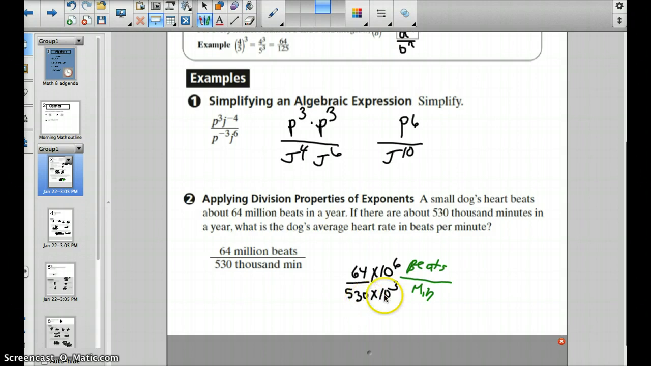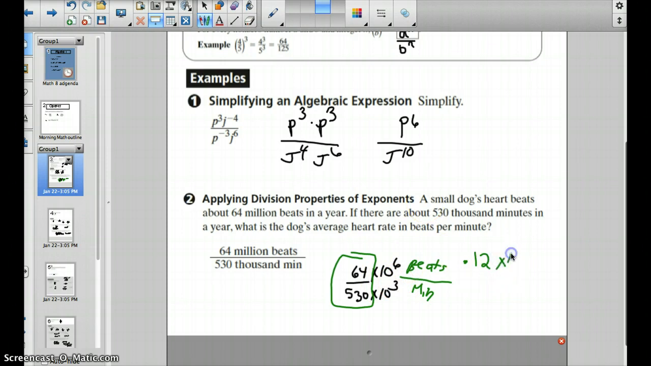Therefore, we have 530 times 1,000. So now what we can do is use our rule here. We can take the 64 and divide it by 530 with our calculator, where that math isn't going to change. And we get about 0.12. Okay, so we get 0.12.